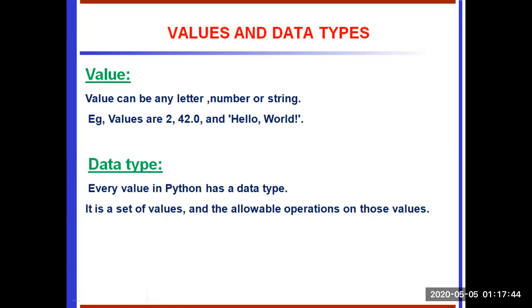And next, data type. In Python, everything is represented as an object, and every object has an identity, a type, and a value. Python basically uses six basic data types, which we will see in the next slide.